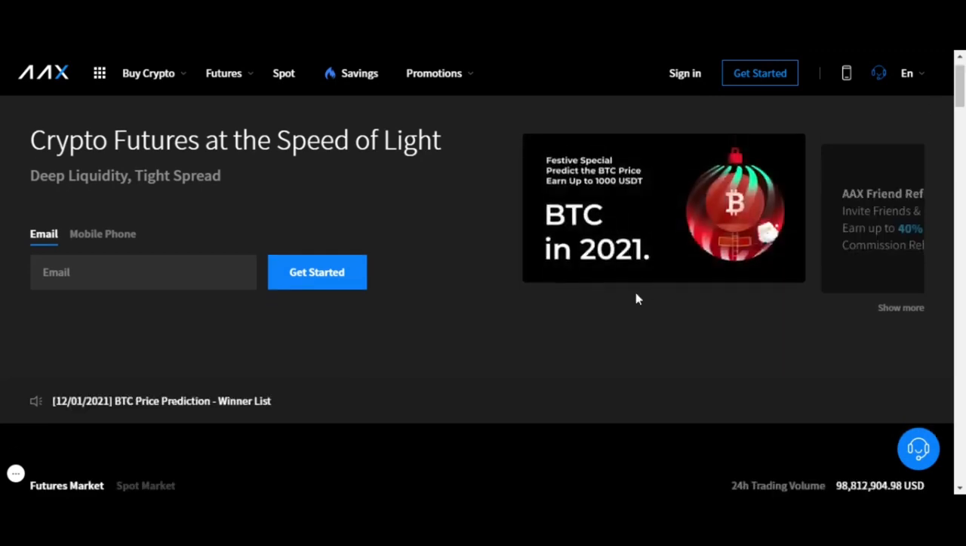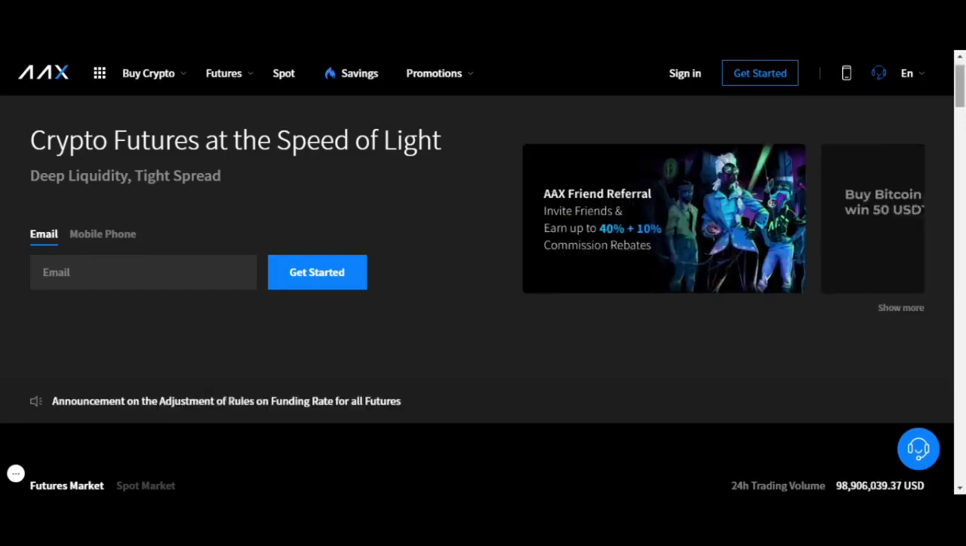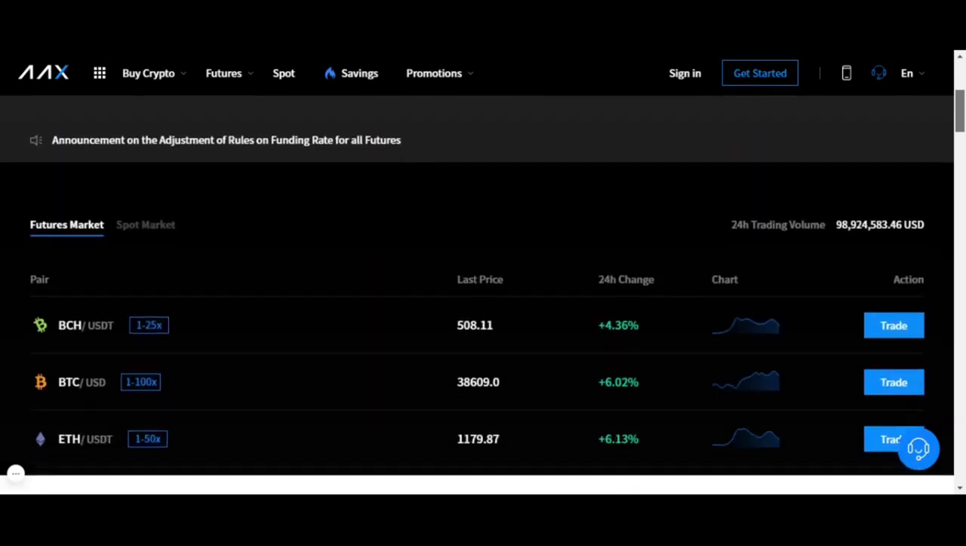So currently they actually have a 200K prize pool going with a trading special, which is kind of interesting. So again, they reiterate that they have deep liquidity and tight spreads. So that's something that's very nice. You want to be trading on an exchange with deep liquidity. So it's one thing that's absolutely huge.